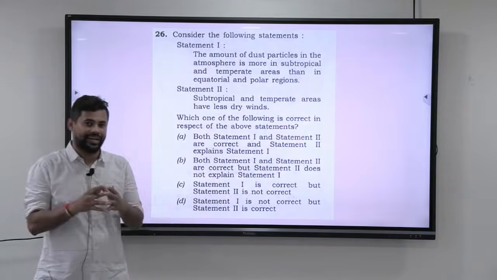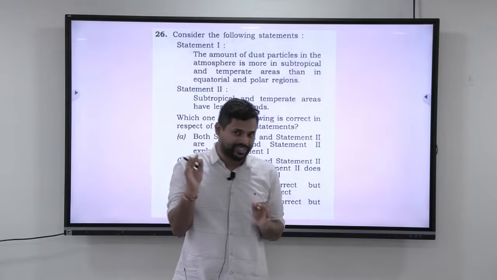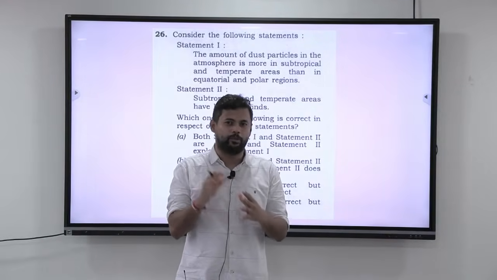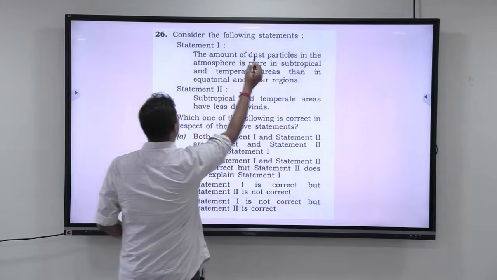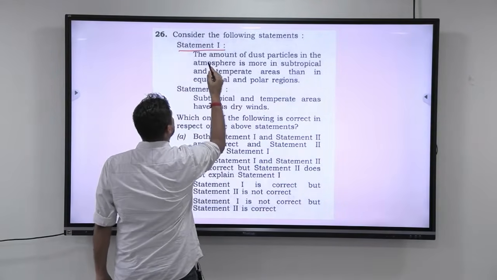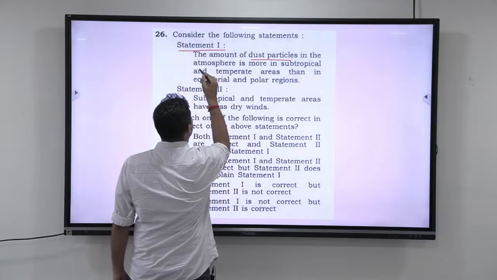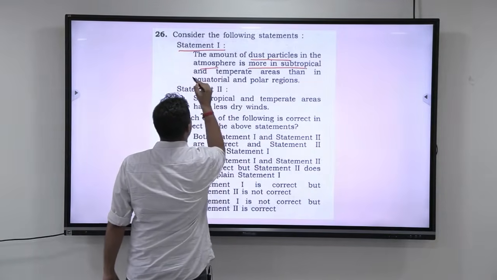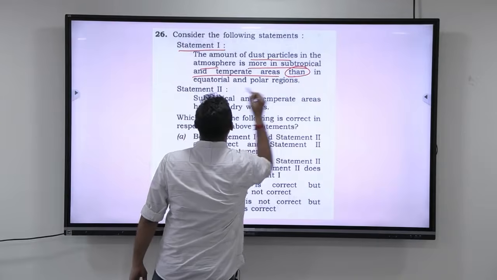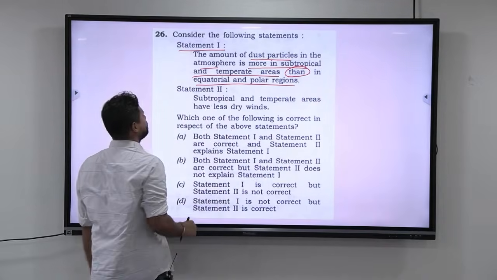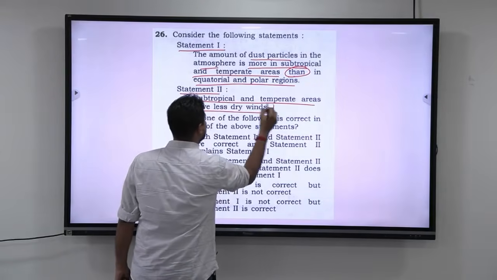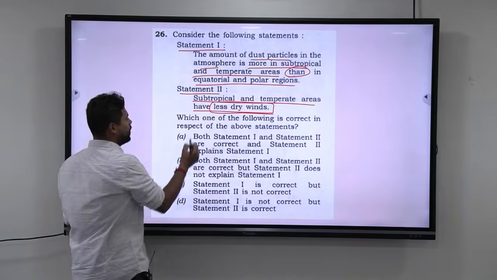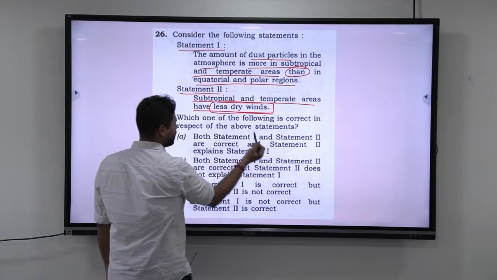Let's start. Alright, let us look at the 26th question. Again, the 26th question can be answered only with the help of common sense. You don't even have to know the concepts, but let us read it out. Consider the following statements. Statement 1 reads, the amount of dust particles in the atmosphere is more in subtropical and temperate areas than in equator and polar regions. Statement 2, subtropical and temperate areas have less dry winds. Which one of the following is correct in respect of the above statements?